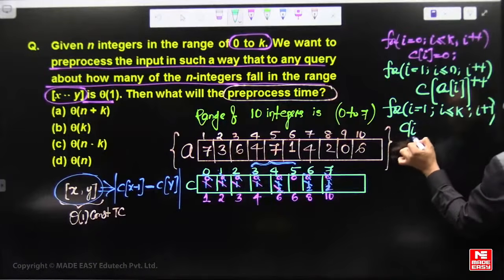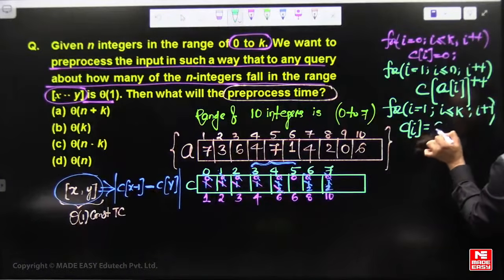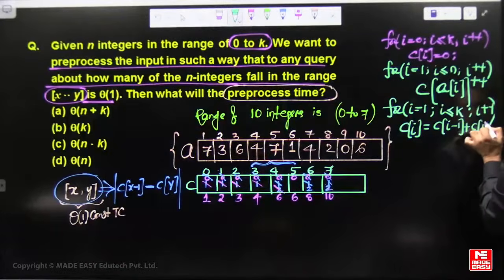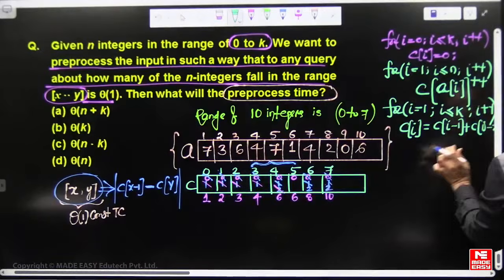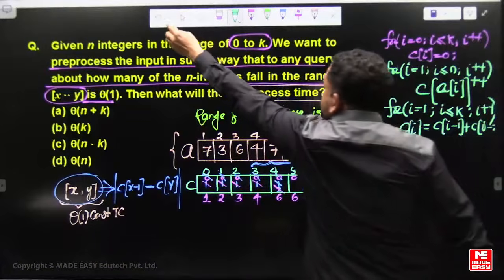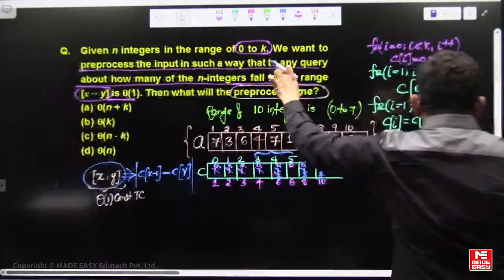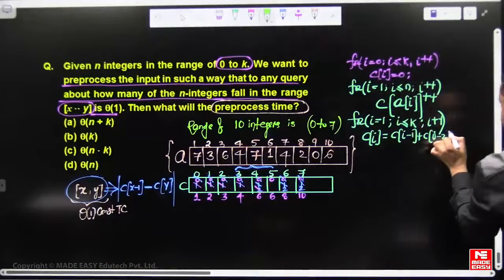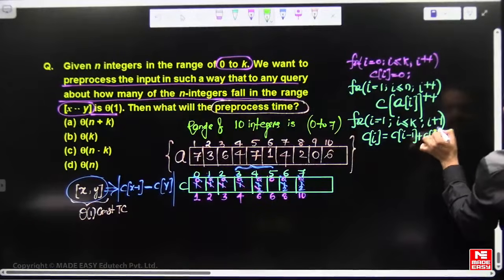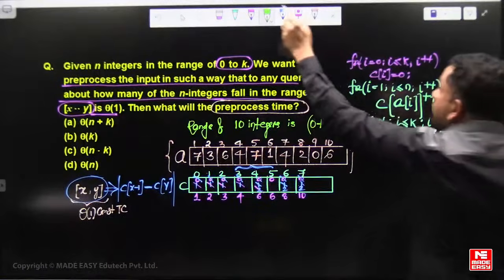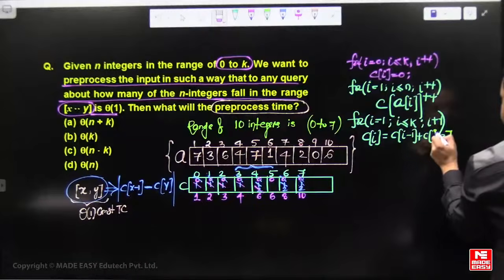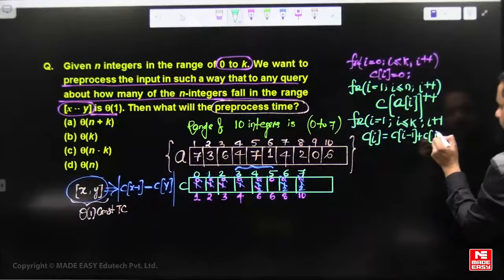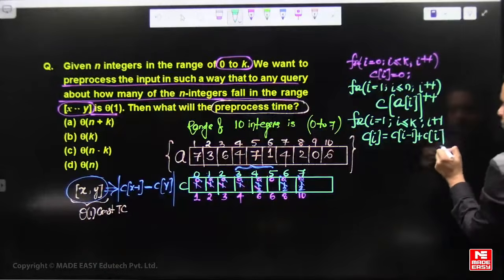So count of i equals count of i minus 1 plus count of i, which is the updated count of i value.